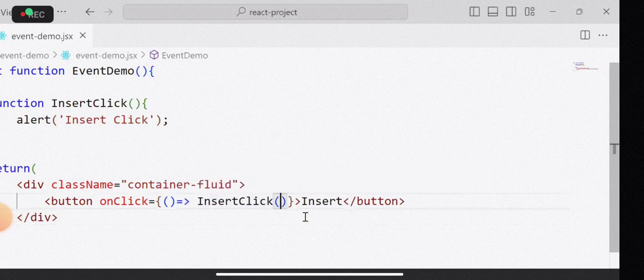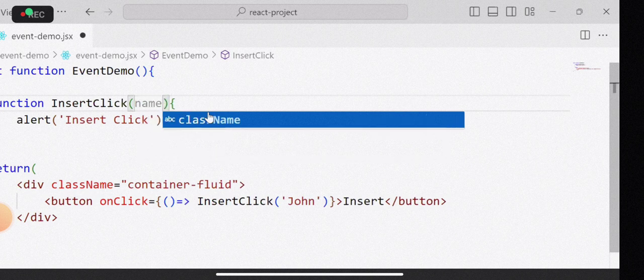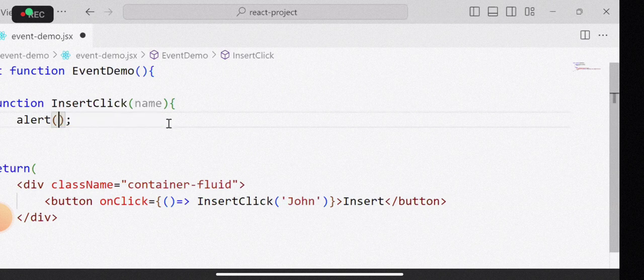So into this insertClick, suppose I am passing some data, some value, and I am trying to collect this here. That means some name I am trying to collect, and I want to print that here, whatever is passed into that. So you see here, when you click on this, the name is collected.